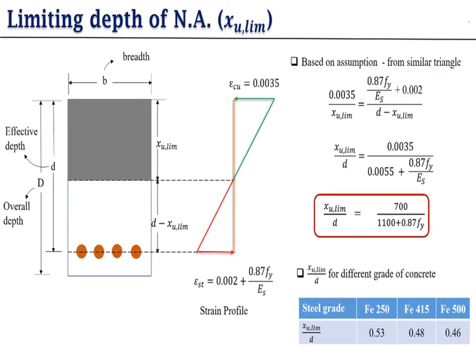Or you have to remember this value for different grades of steel. For 250 we have XU limit is equal to 0.53 D. For 415 XU limit is equal to 0.48 D, and for 500 XU limit is equal to 0.46 D. So it is useful for you if you remember these values rather than solving with the help of this formula.